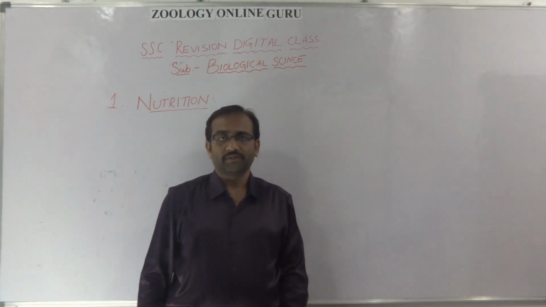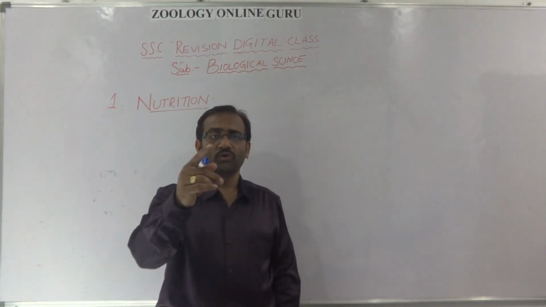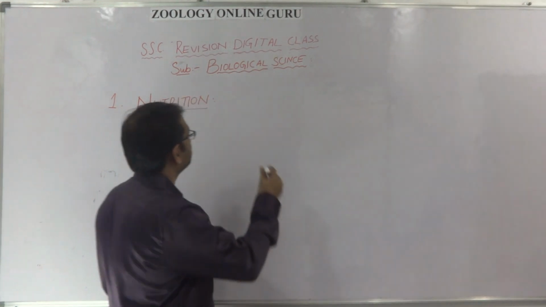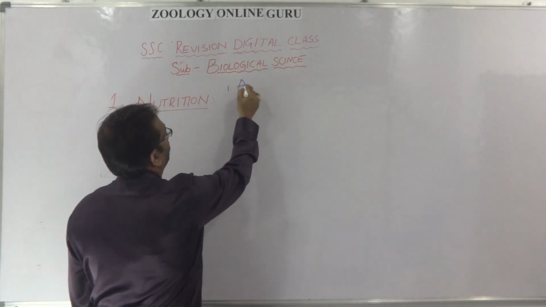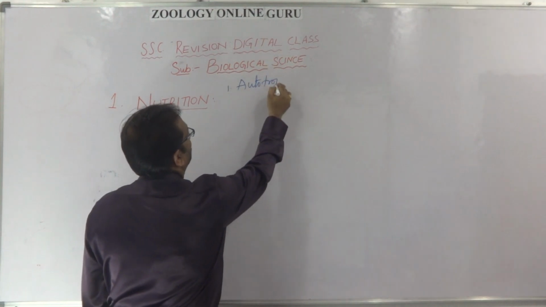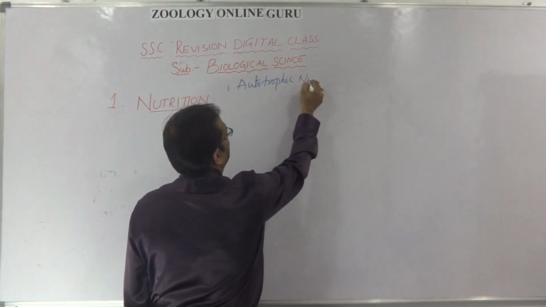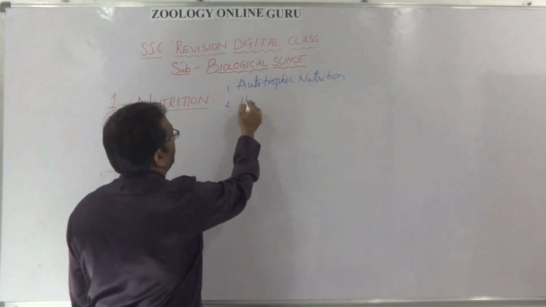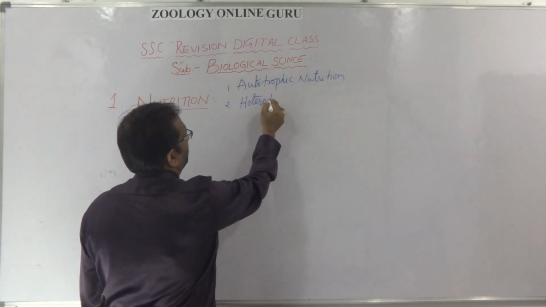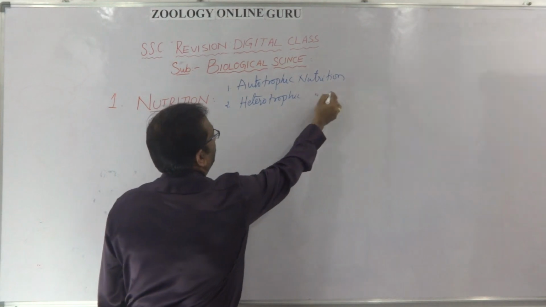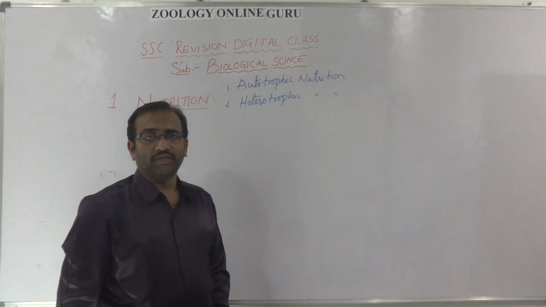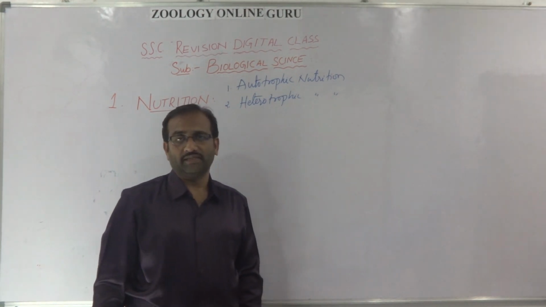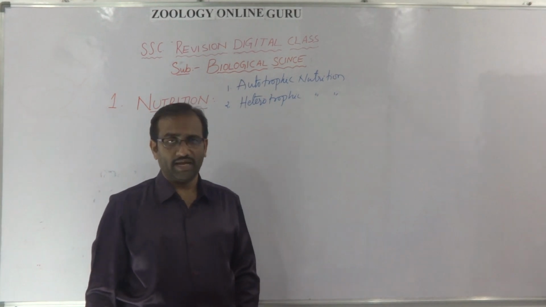Nutrition is of two types. One is autotrophic nutrition. Second is the heterotrophic nutrition. First one, autotrophic nutrition. Second one, heterotrophic. Autotrophic nutrition, we discussed about photosynthesis in plants, light reaction and dark reaction.